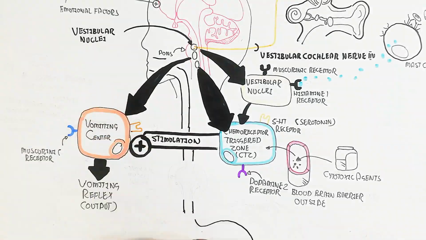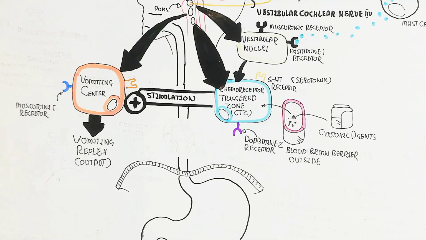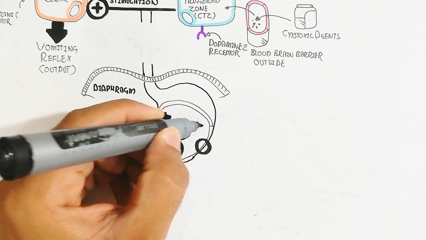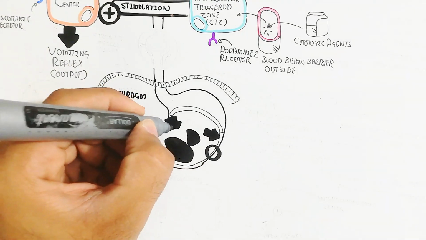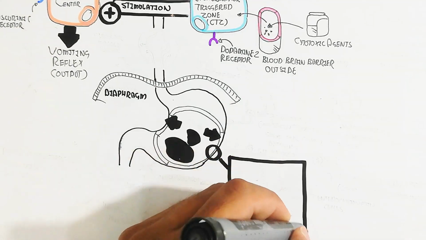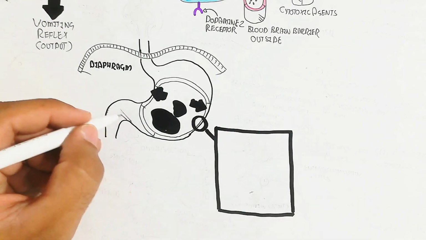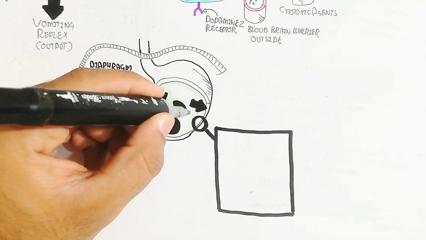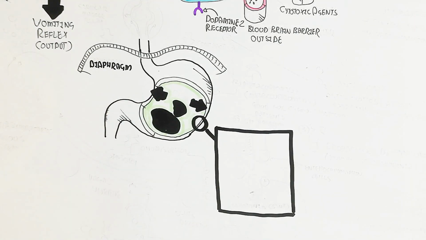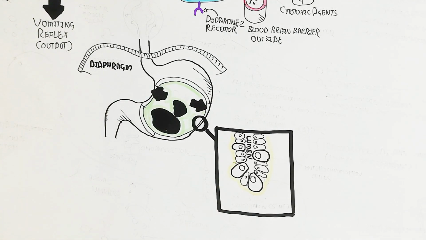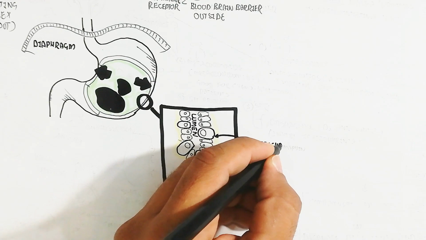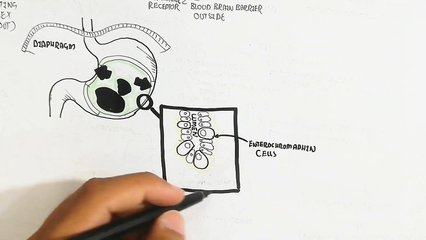On the other hand, the cytotoxic agent will contact the chemoreceptor trigger zone directly, because it is outside the blood-brain barrier. In this way, the vomiting center transmits the signal so that the diaphragm will contract, while the relaxation of the digestive system will occur. Inside is the food, which is sometimes toxic, and here is the gastric pit.